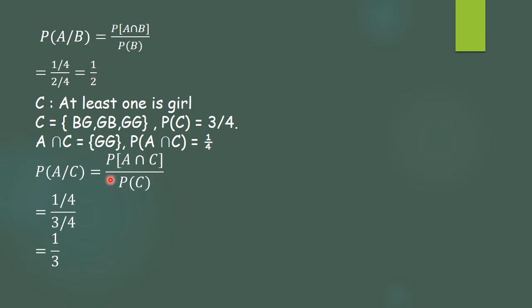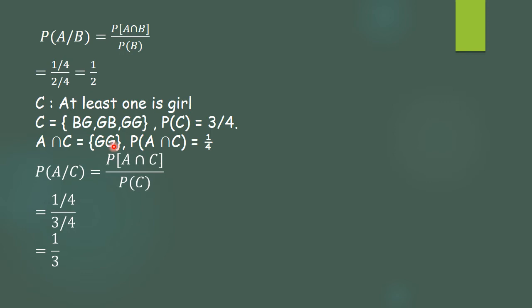Another way for such conditional probability, we can consider this: when A given C, the set C becomes the sample space for the event A. Now, what is the sample space? Rather than taking the sample space as 4, we'll consider C as the sample space. In that case, N becomes 3. And then A is 1, so its probability is 1 by 3. That is also a way we can calculate. But in such a case, every time we have to go on considering the sample space, and it will be different for each and every one.